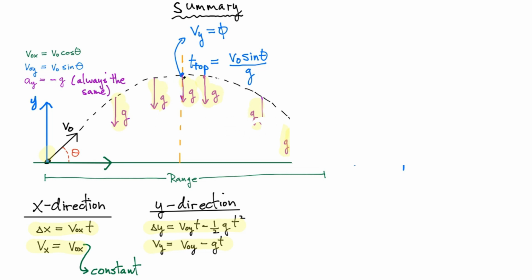We also looked at the top. The top's a very special point for projectile motion because the velocity in the y direction goes to 0 at the top. And if you solve the expression, you obtain that the amount of time it takes to go to the top is simply v0 sine theta divided by little g. And since everything is symmetric about the middle, it's very easy to calculate how much time it takes for the projectile to do the complete trip. It's simply twice as big as the time it takes to go to the top. Using both of these times, we're then able to find the maximum displacement in the y direction. And we're also able to find the maximum range that this projectile will travel.